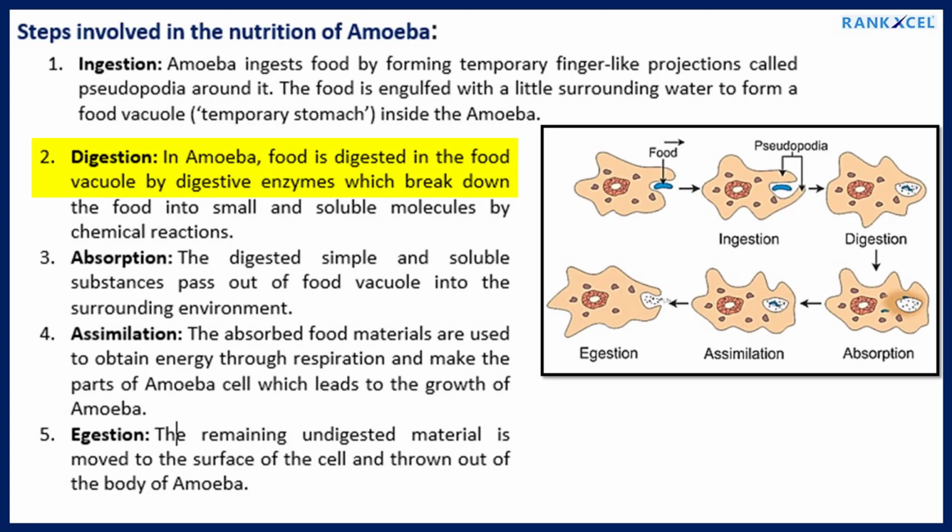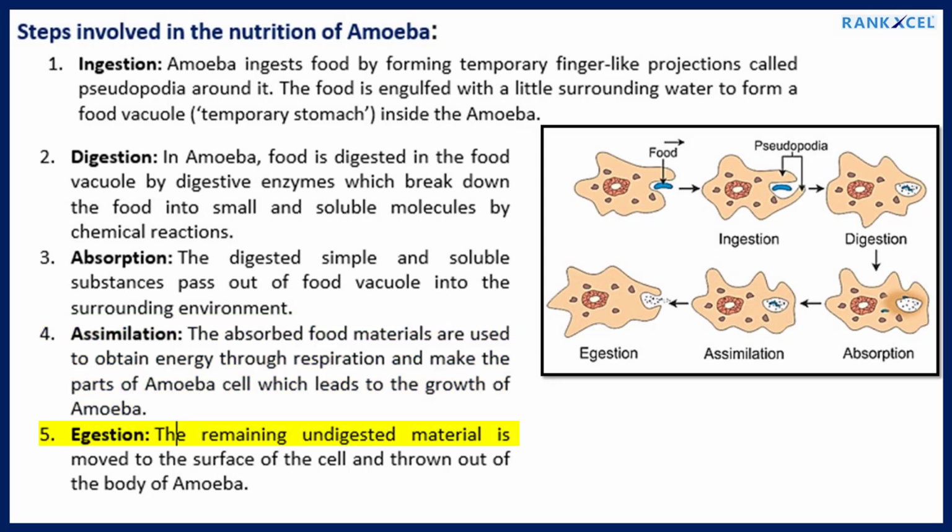Two. Digestion. In amoeba, food is digested in the food vacuole by digestive enzymes which break down the food into small insoluble molecules by chemical reactions. Three. Absorption. The digested simple insoluble substances pass out of the food vacuole into the surrounding environment. Four. Assimilation. The absorbed food materials are used to obtain energy through respiration and make the parts of the amoeba cell, which leads to the growth of amoeba.